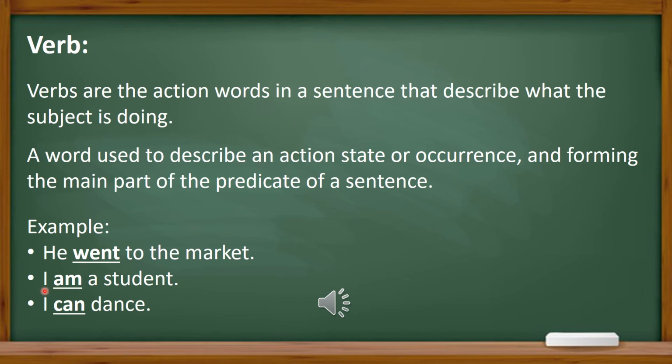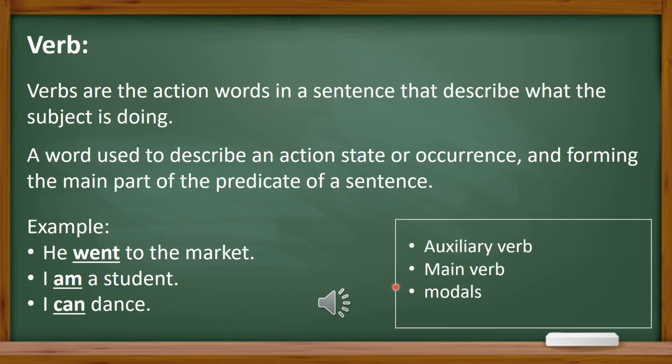Then the next example, I am a student. Here am is also a verb and it is called an auxiliary verb or helping verb. Then I can dance. Here the underlined word can is also a verb and it is a modal. Now here is a note. A verb can be auxiliary, main verb, or modal. So when we rearrange a sentence, there can be auxiliary verb, main verb, and modals.